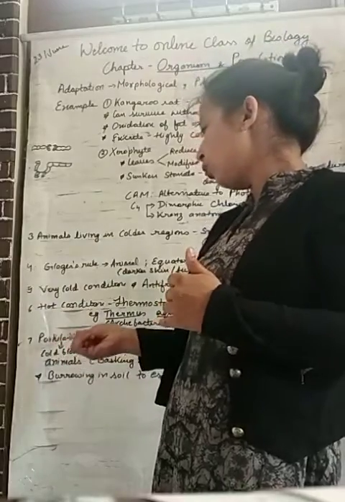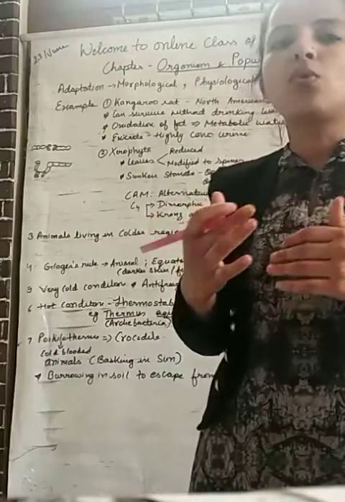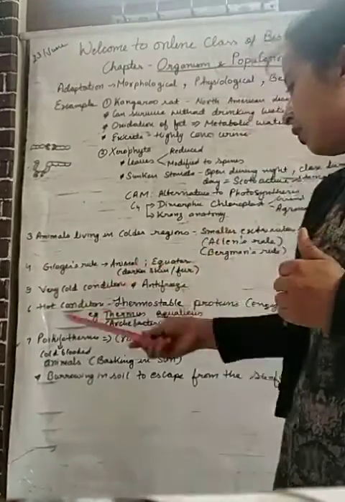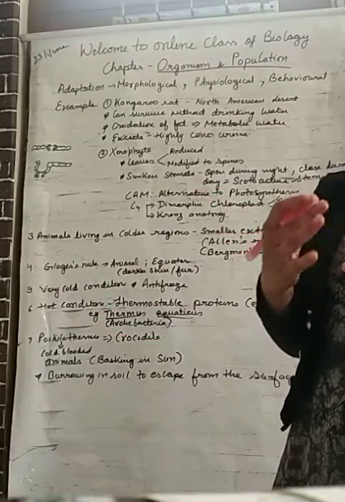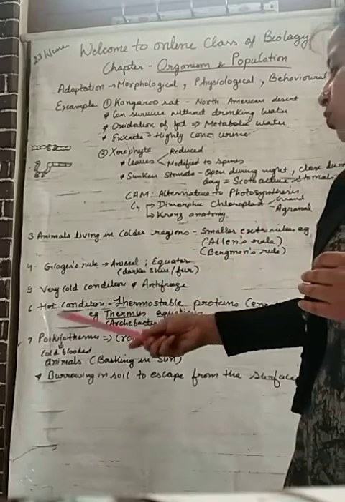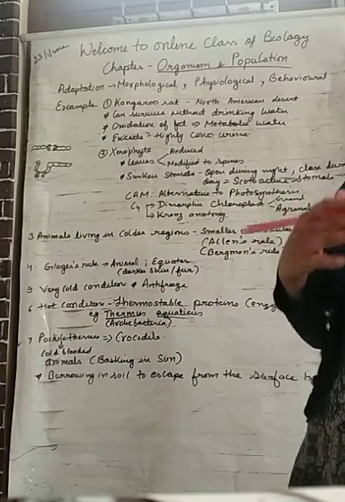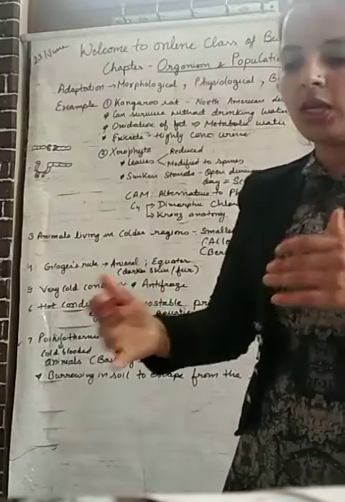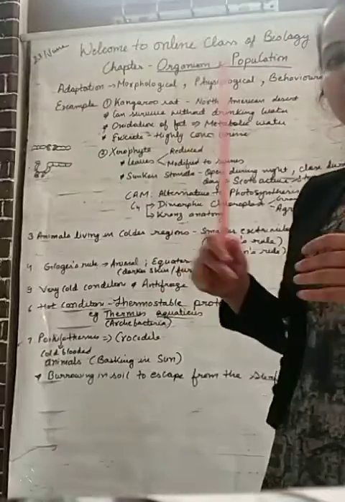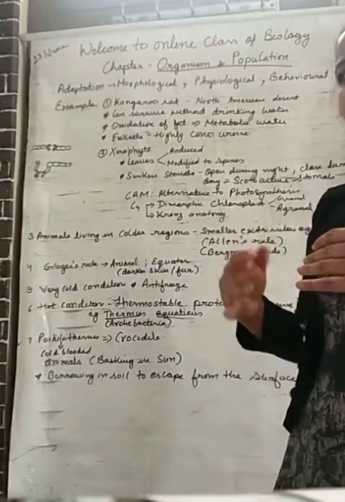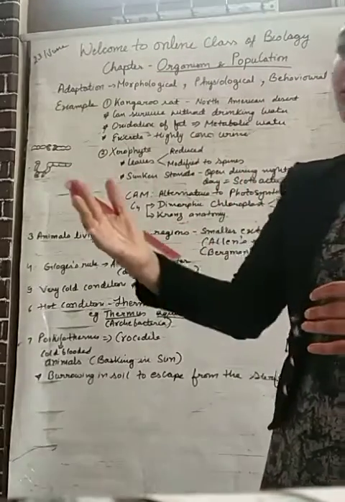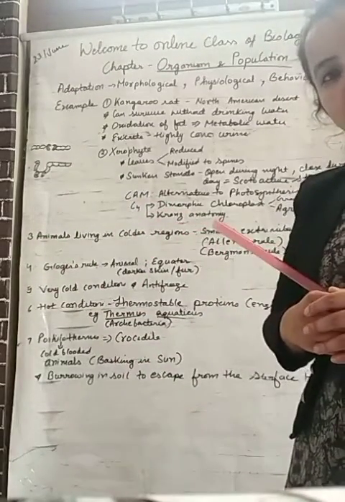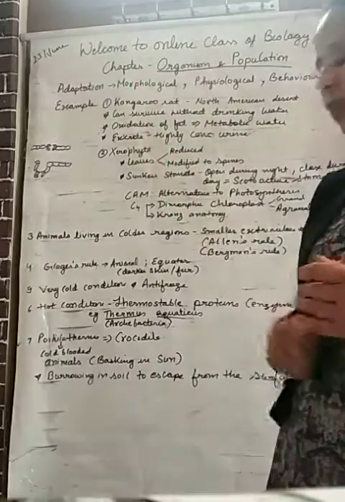Next are poikilotherms. Another name for poikilotherms is cold-blooded animals, and we all know what cold-blooded animals are. These are animals whose body temperature changes with the environment. Whenever their body temperature goes below the comfort zone, they come out and bask in the sun, and as soon as their body temperature goes above the comfort zone, they go back into their burrow and escape there. I hope you have understood all these things.